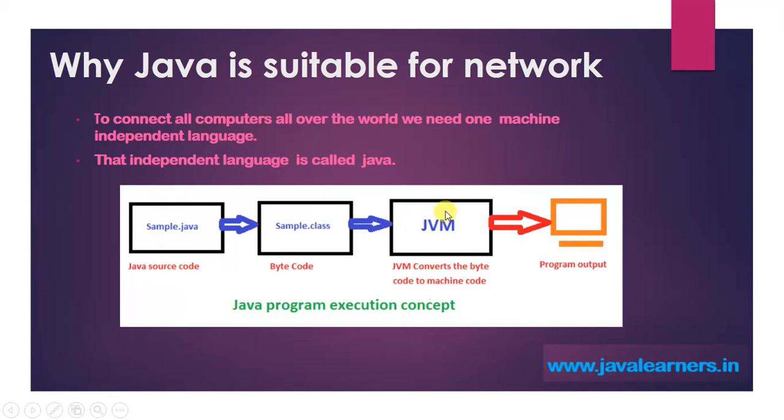So the JVM's job is to understand the bytecode and convert it into machine understandable language. The JVM will execute the .class file and give the output.